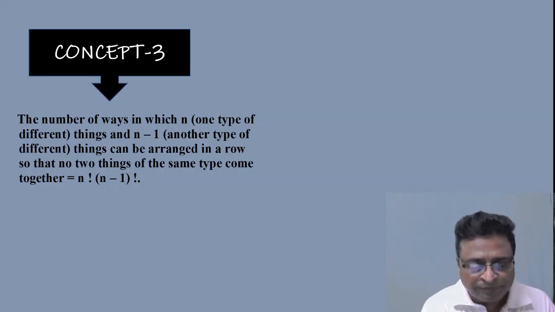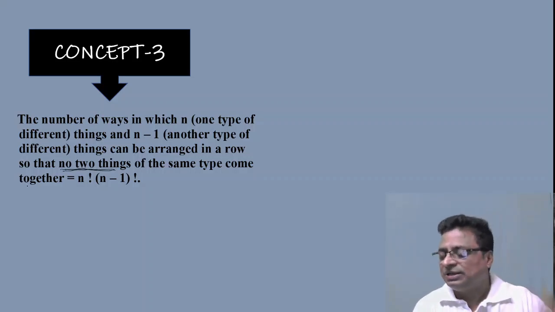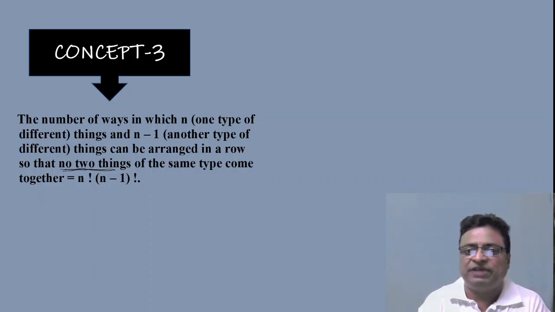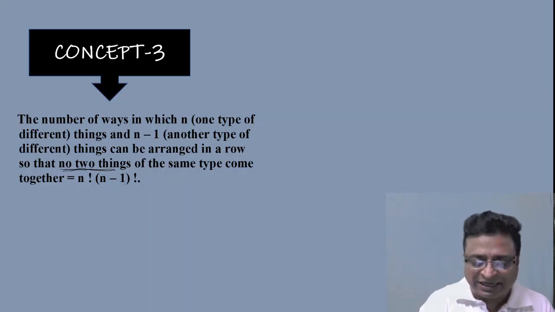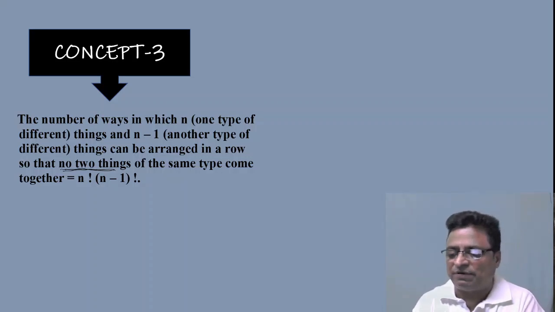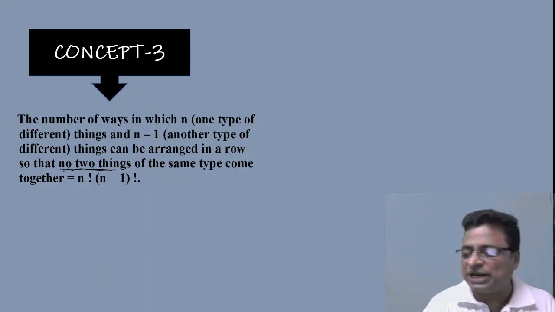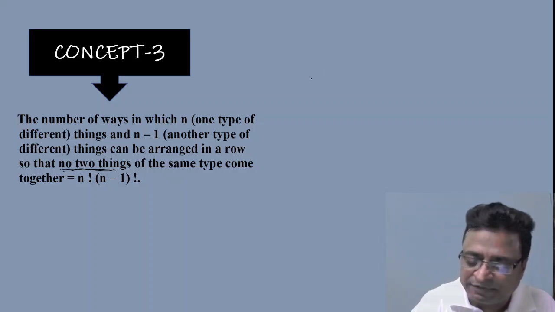So they can be arranged in a row so that no two things of the same type come together. In concept number 2, all the second bunch of things come together, whereas here no two things come together. That means the n type of first things and n minus 1 type of second things should not come together. That means we have to arrange them alternately. Whenever this kind of question is given to you, what to do? First you arrange the lesser number of things. So first you arrange the n minus 1 things.